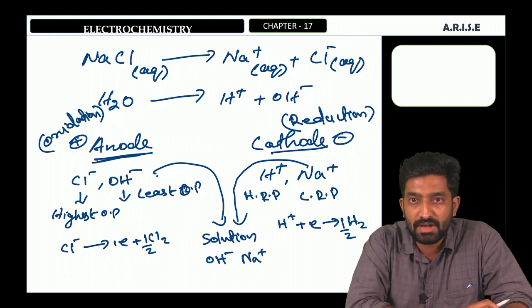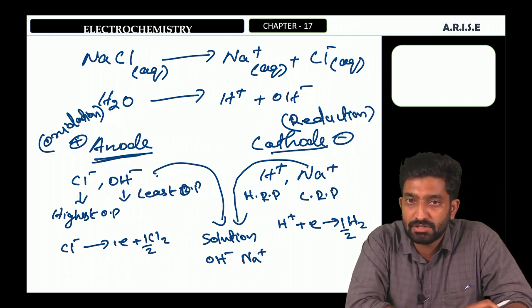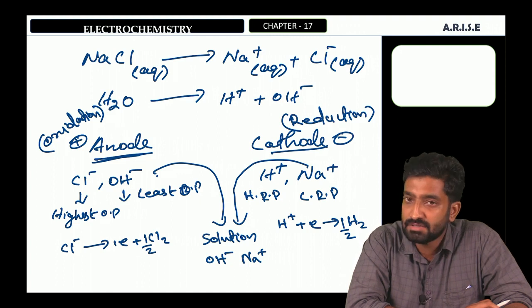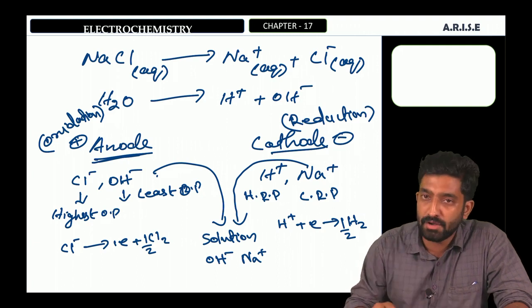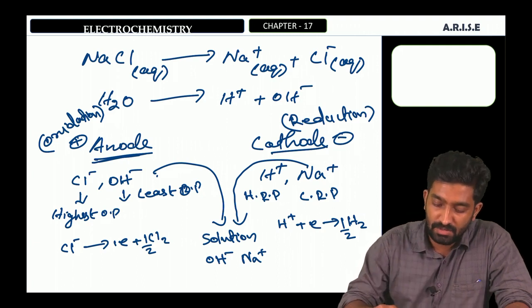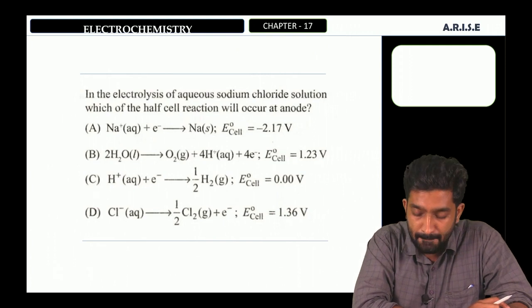That means after the electrolysis of aqueous NaCl solution, chlorine gas will be liberated at the anode and hydrogen at the cathode, and the solution will become sodium hydroxide, NaOH aqueous solution. Therefore, we can go to the question.